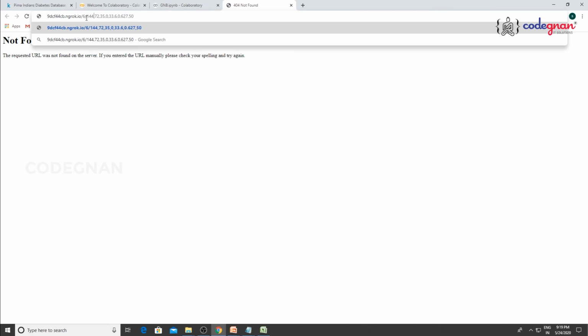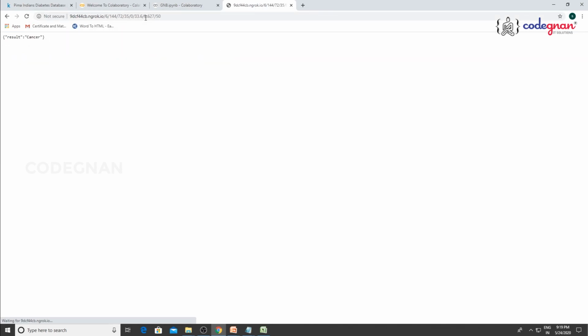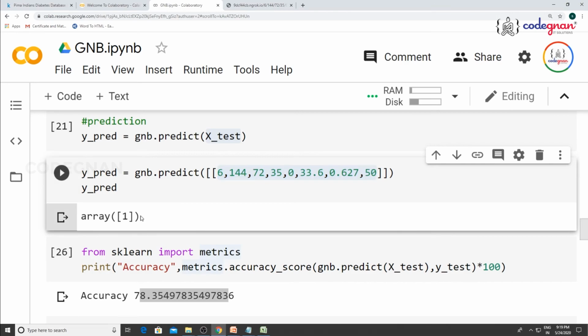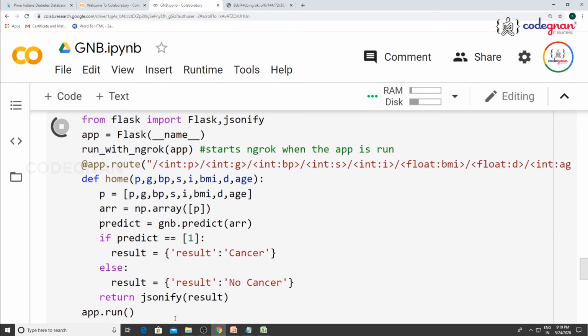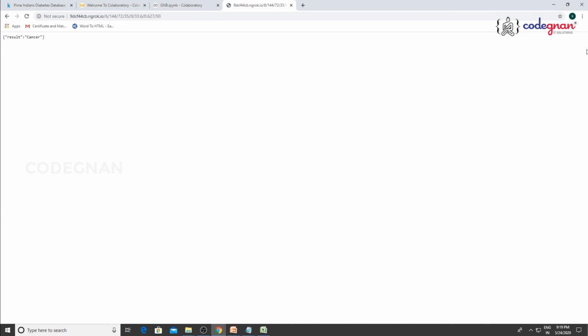Replace comma with slash. 72 slash 35 slash 0 slash 33.6 slash 0.627 slash 50. Right? So if everything is correct, then we are good to go. You get the result as cancer. Oh my god. See? Array 1, you are representing, because if prediction is equal to 1, what is your result showing? The particular person is having cancer.